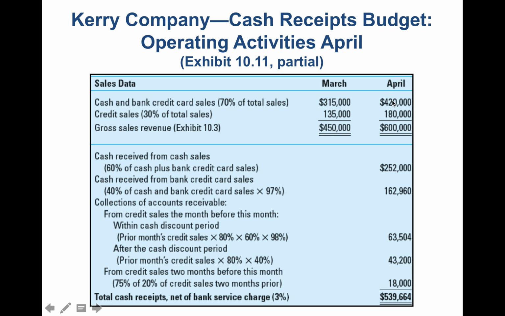The credit card is the other 40%. Notice that we only multiply that by 97%. That's because there's typically a fee that goes along with credit cards. A bank charges 3% of the proceeds from credit card sales.